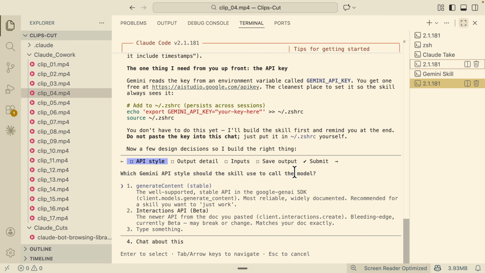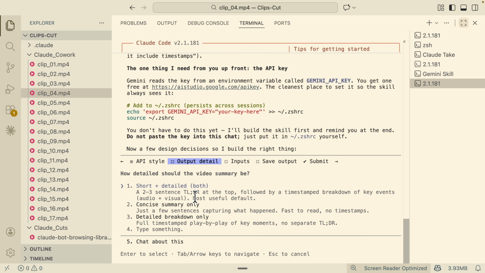And then right away you can see it's asking us to generate the API key for Gemini. Furthermore, for the API style, should we use generate content, which is the stable version, or use a beta version? So I'm going to choose the stable version here. And here I'm going to choose enter.